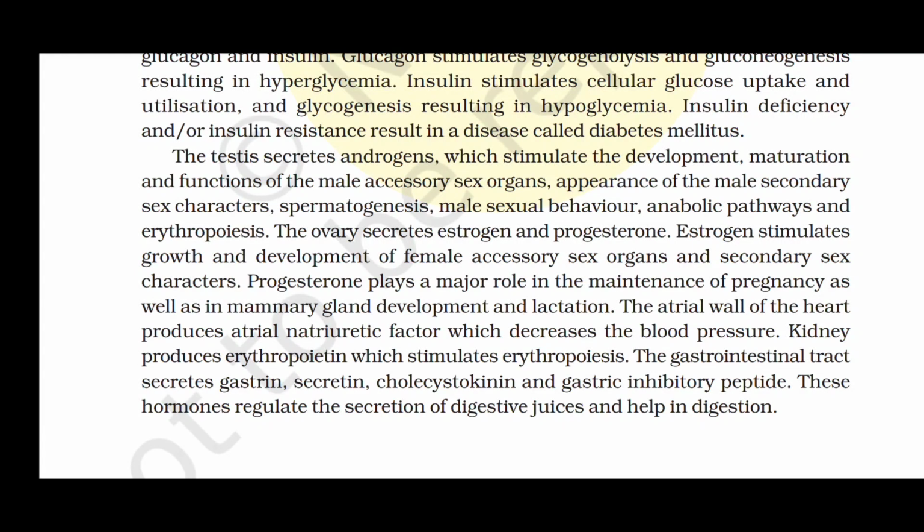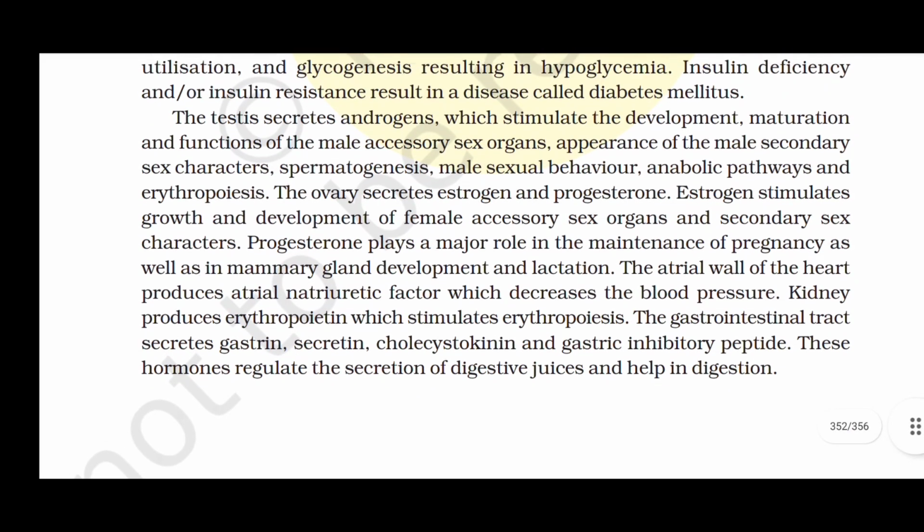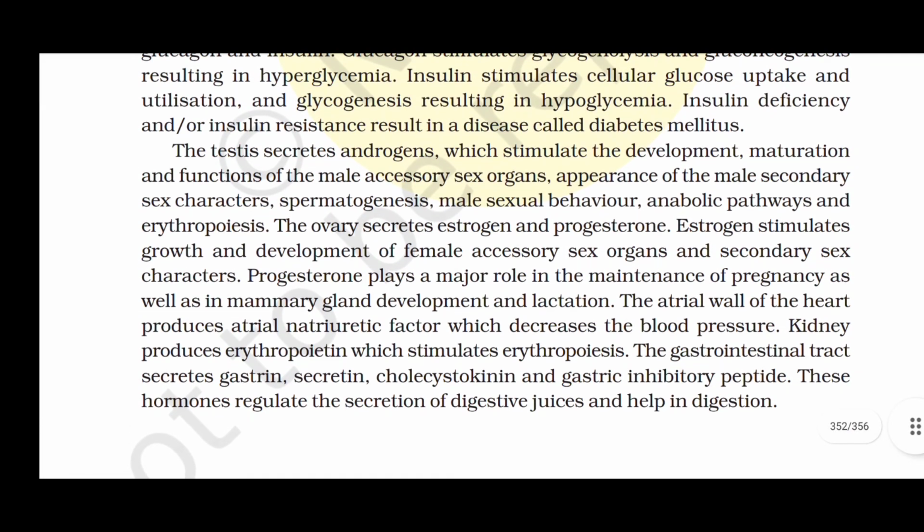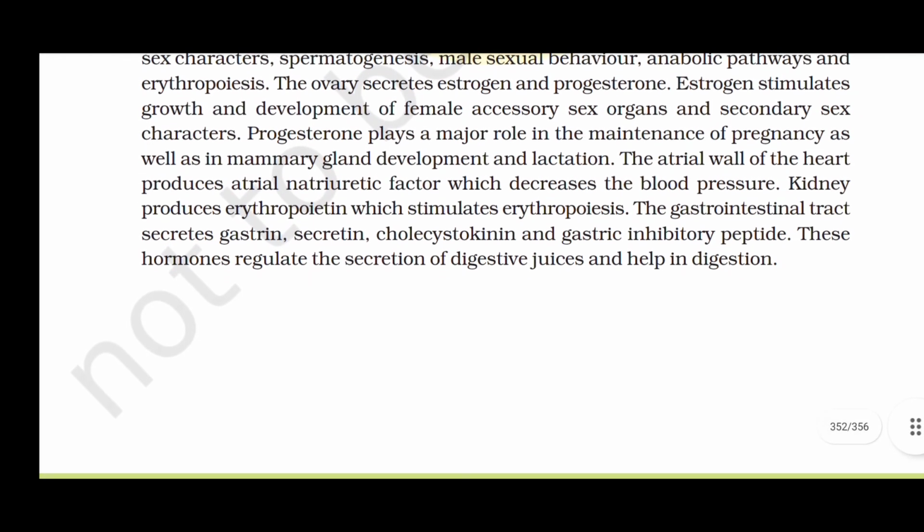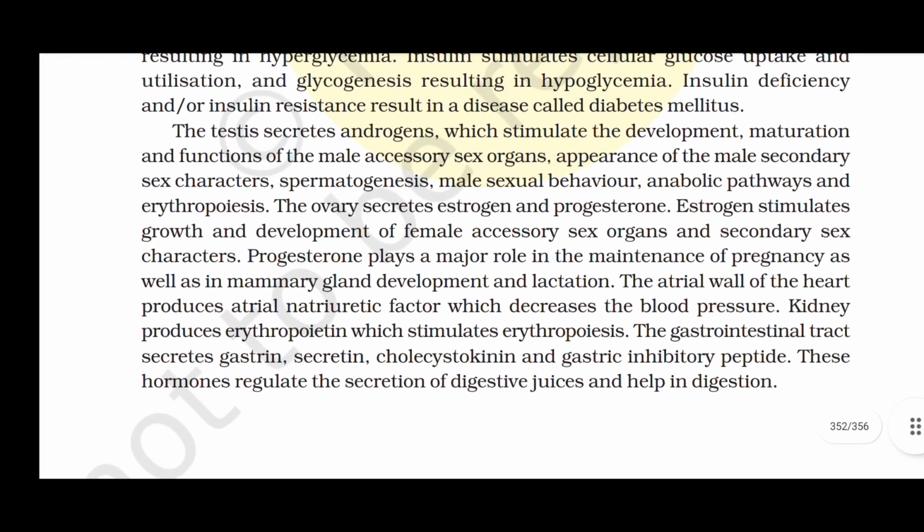The atrial wall of the heart produces atrial natriuretic factor, which decreases the blood pressure. Kidney produces erythropoietin, which stimulates erythropoiesis. The gastrointestinal tract secretes gastrin, secretin, cholecystokinin, and gastric inhibitory peptide. These hormones regulate the secretion of digestive juices and help in digestion. So, here we complete chemical control and coordination.